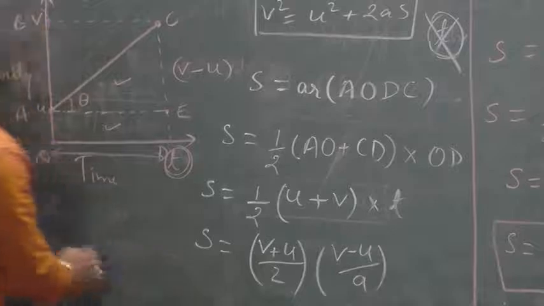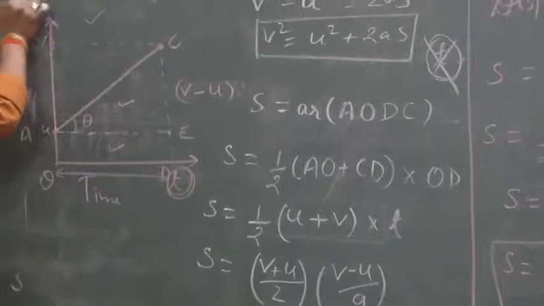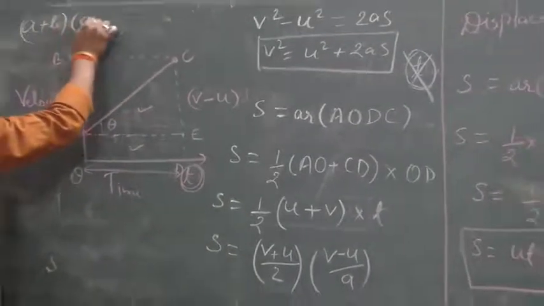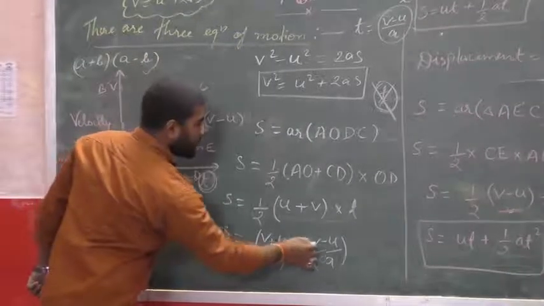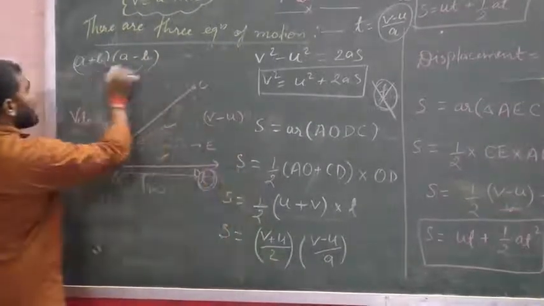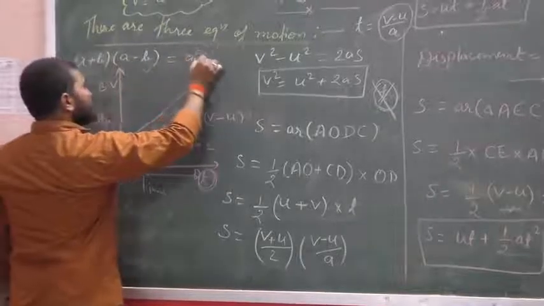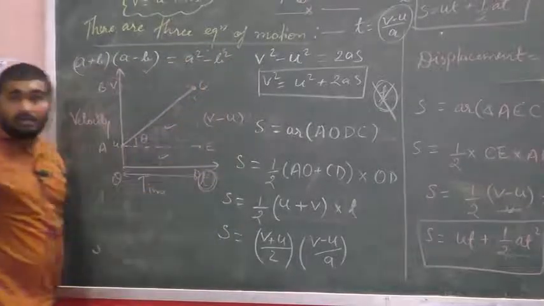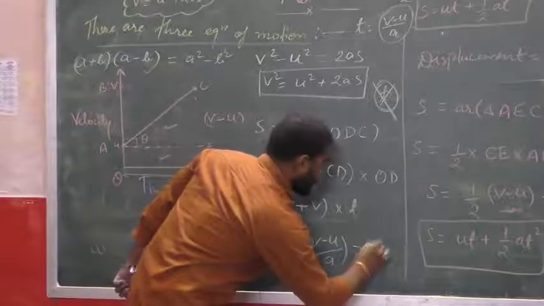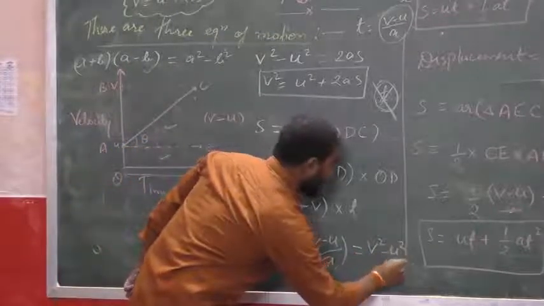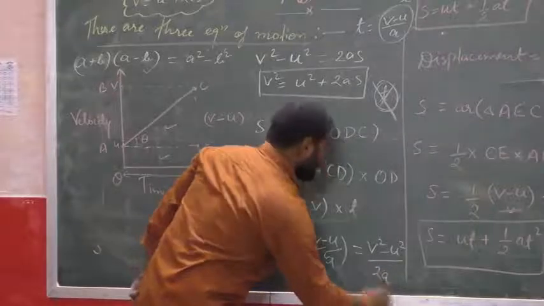Now once again, we can see here (a plus b)(a minus b), that is (v plus u)(v minus u), and as we know, the value of it is a square minus b square. So here also we can write (v square minus u square) upon 2a.